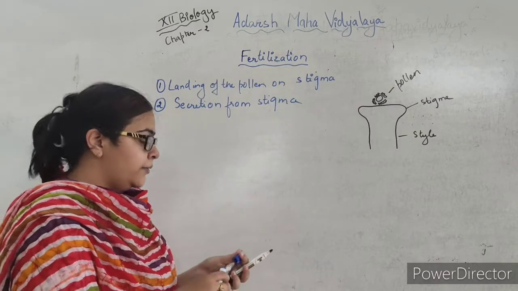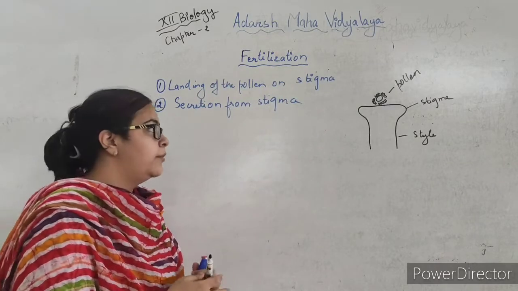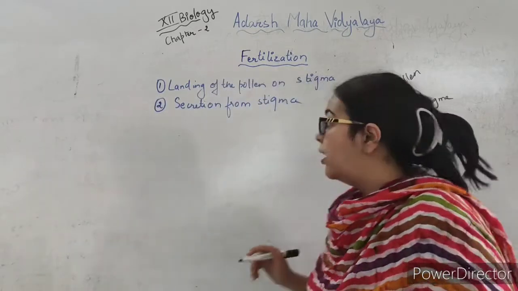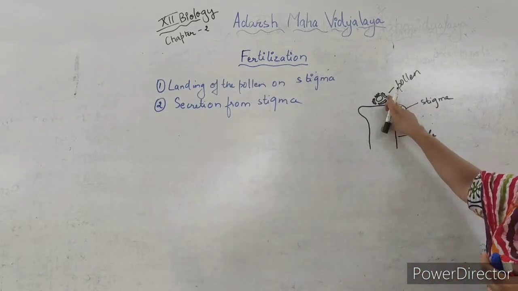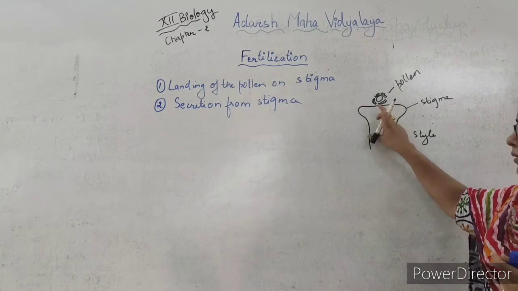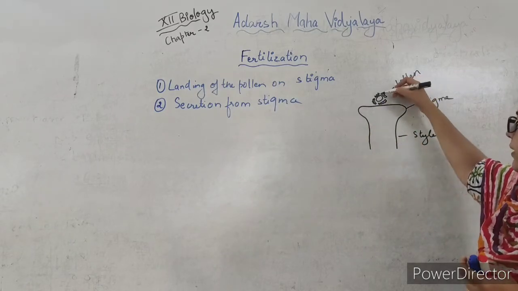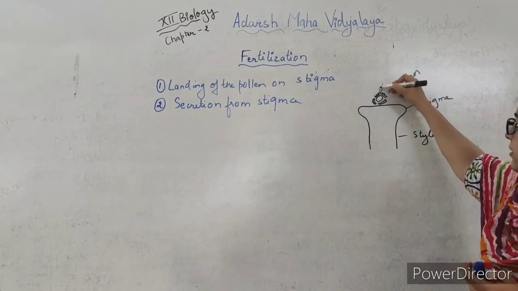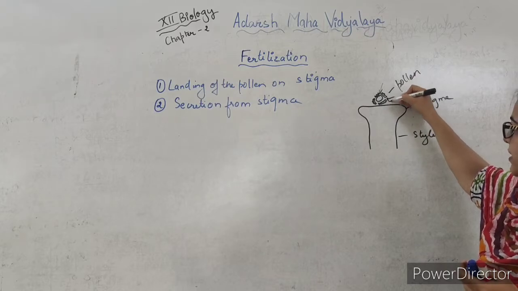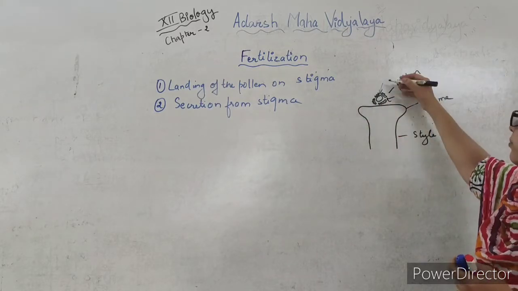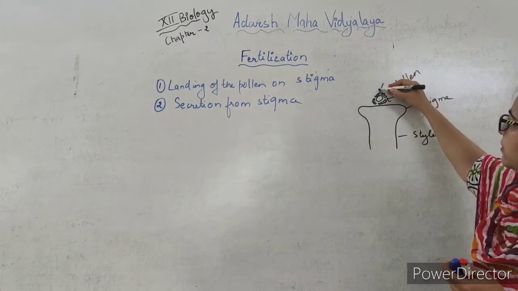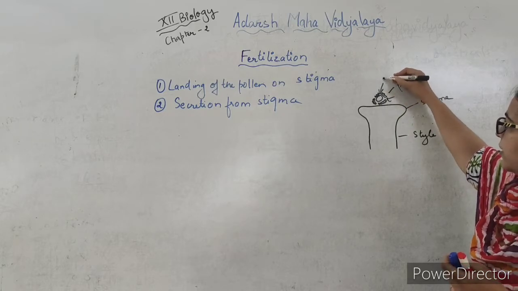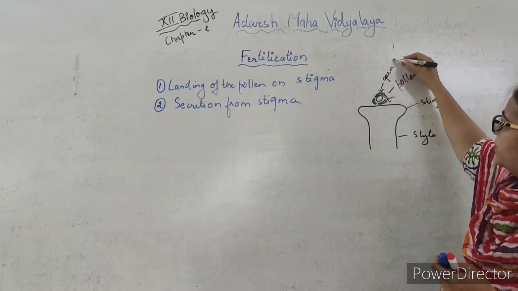Now we know that the pollen grain is made up of two layers, the outer one is hard exine and the inner one is intine. We also know that at some places this exine is not present and these pore like spaces are called germ pore.